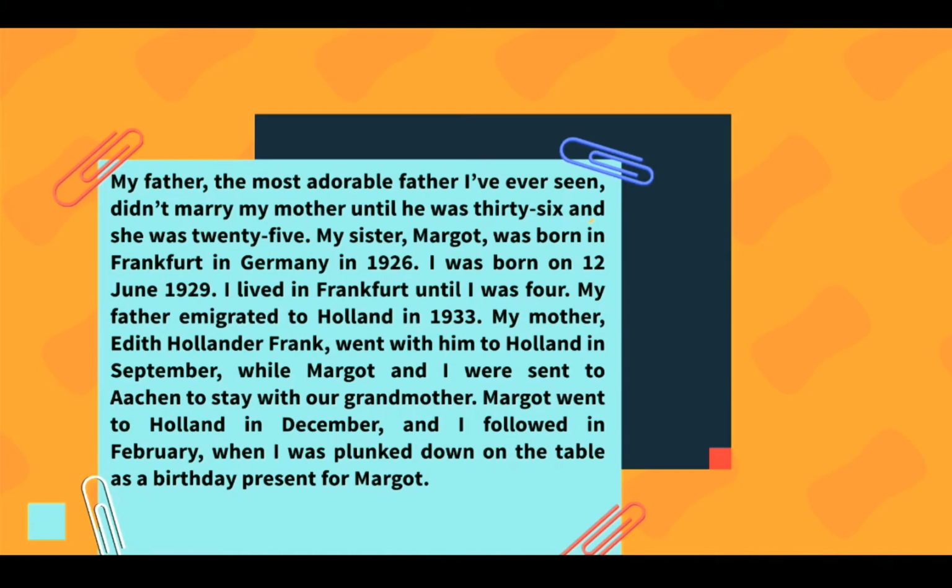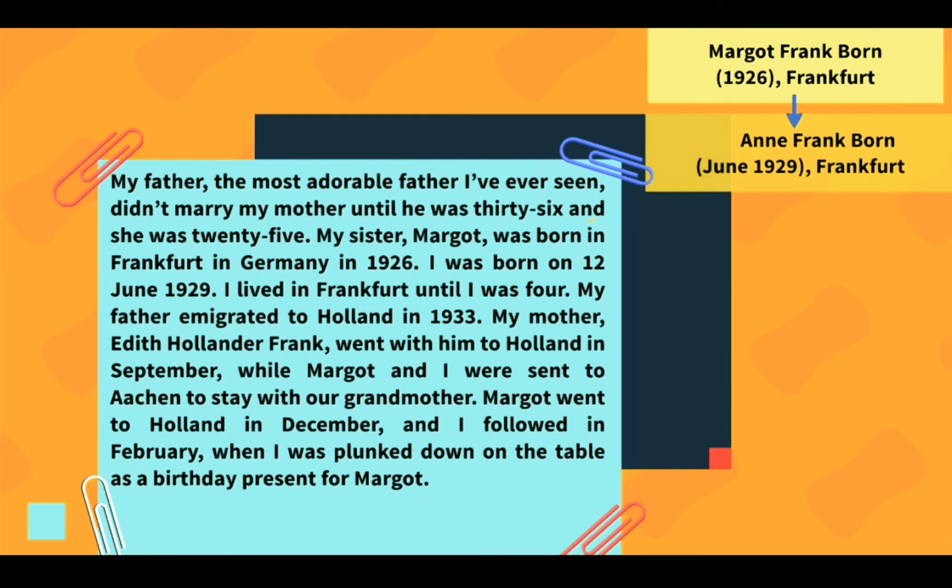So she starts by saying that her father and her mother married each other when they were 36 and 25 years of age respectively. She calls her father adorable. Adorable means cute or very lovable. Look at her life events now. Anne's sister Margaret was born in 1926 in Frankfurt, Germany. Anne herself was born in June 1929 at the same place.